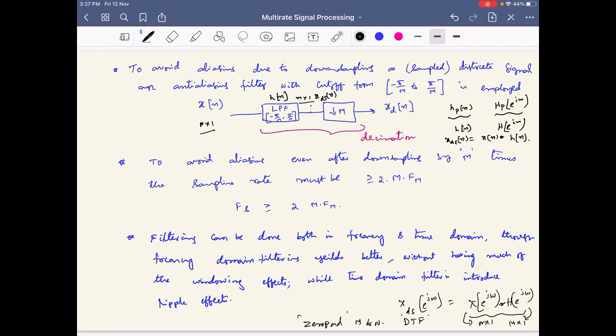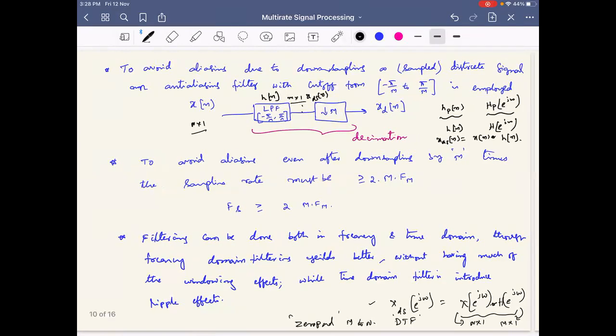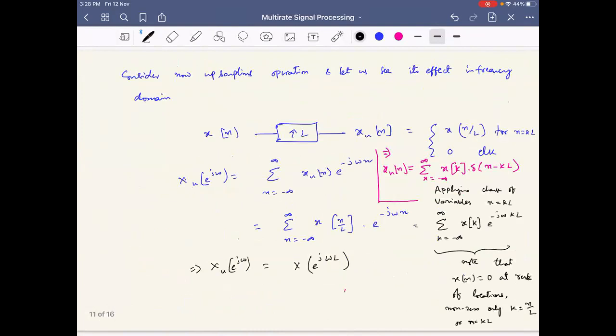However, you can see that frequency domain filtering usually is better. It will give sharp results, and it doesn't have the ringing effects which you can notice in time domain filtering through convolution. That you will anyway experiment and see. In fact, you need to do both of these things in the lab.